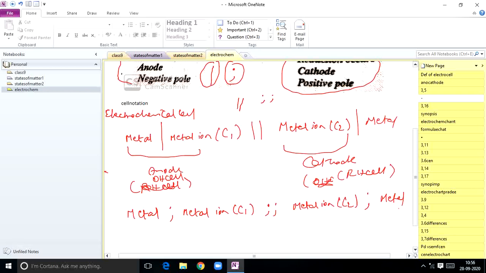Next, you can have some example related to that. Before that, one important aspect is there.